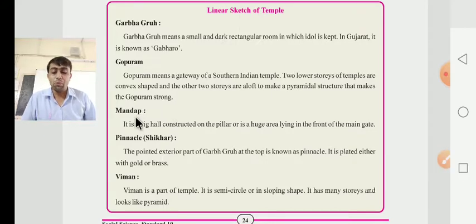Next, we have to learn about the mandap. A mandap is a big hall constructed on pillars, or a used area lying in front of the main gate. It is known as a mandap.